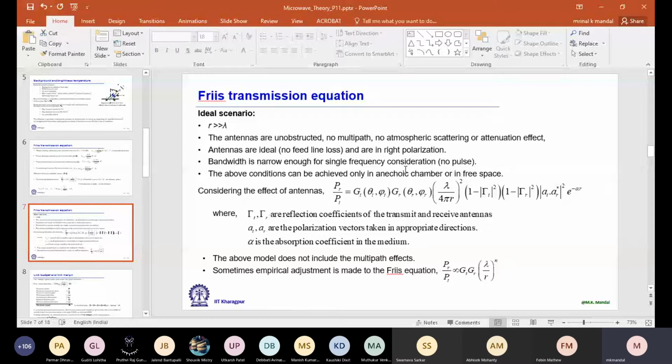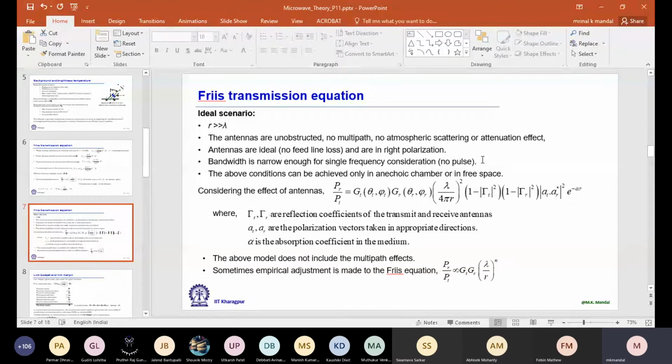So these above conditions are achieved only in free space or inside an anechoic chamber. We have one anechoic chamber in our department. The walls of the anechoic chamber are specially made so that nothing is reflected from the wall. Any electromagnetic signal, the reflection component is down by 70 to 80 dB. And from outside also, we don't have any interference inside the room.